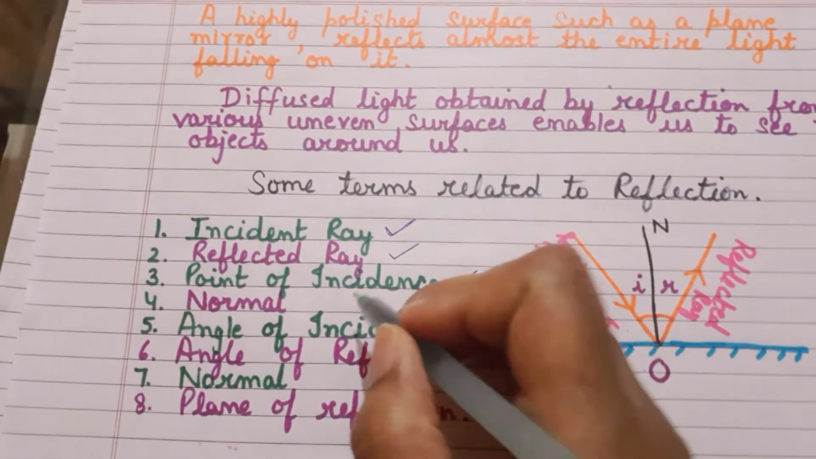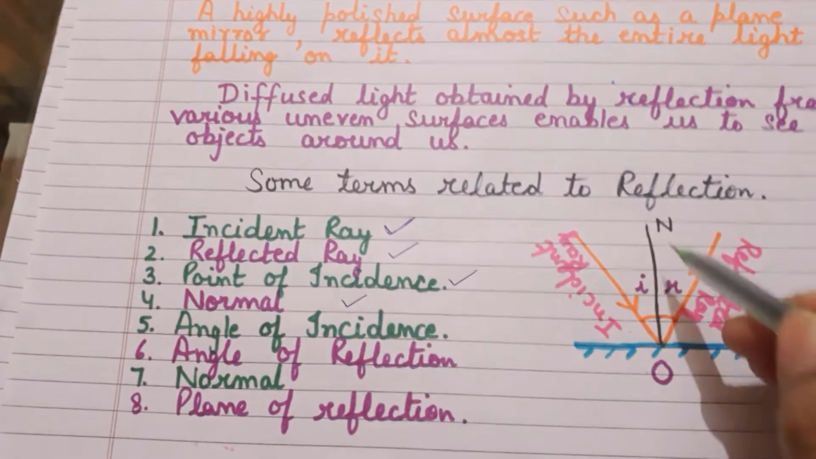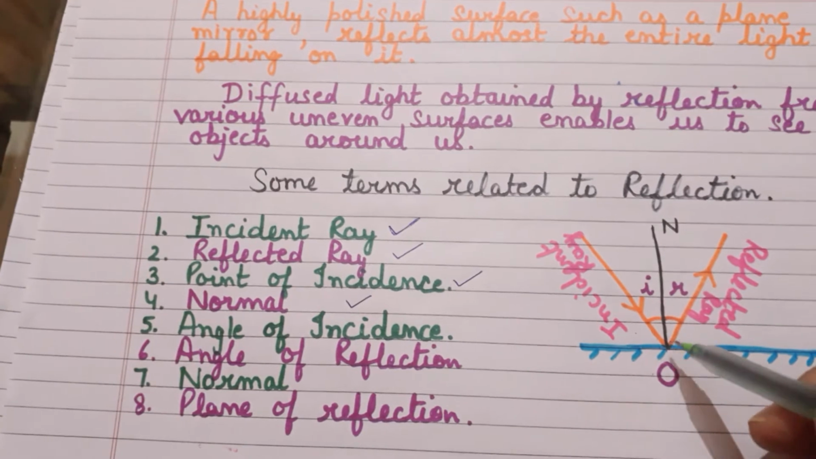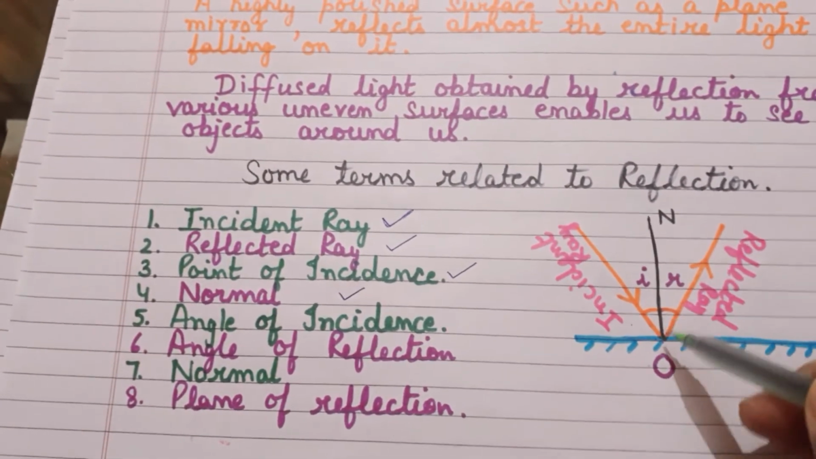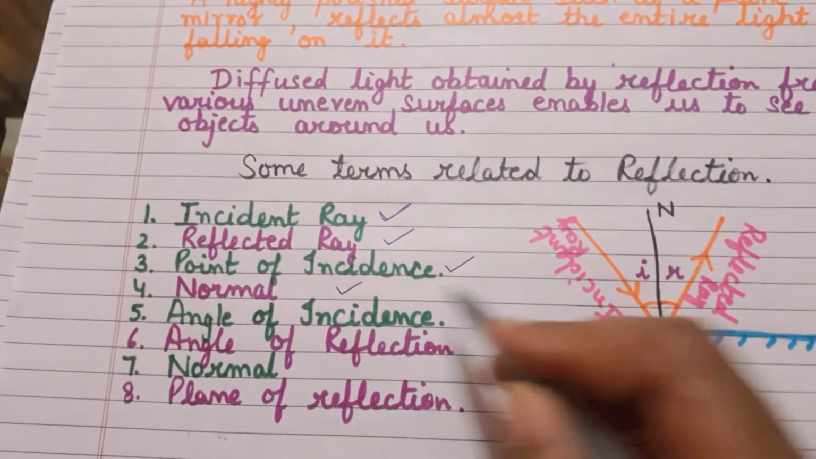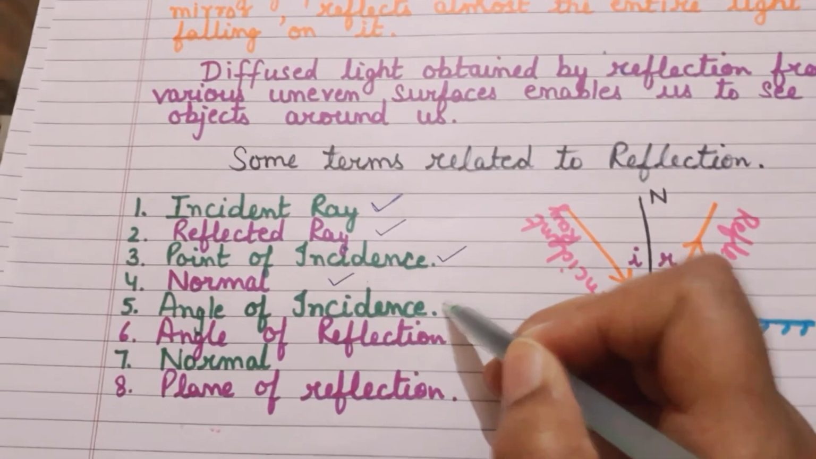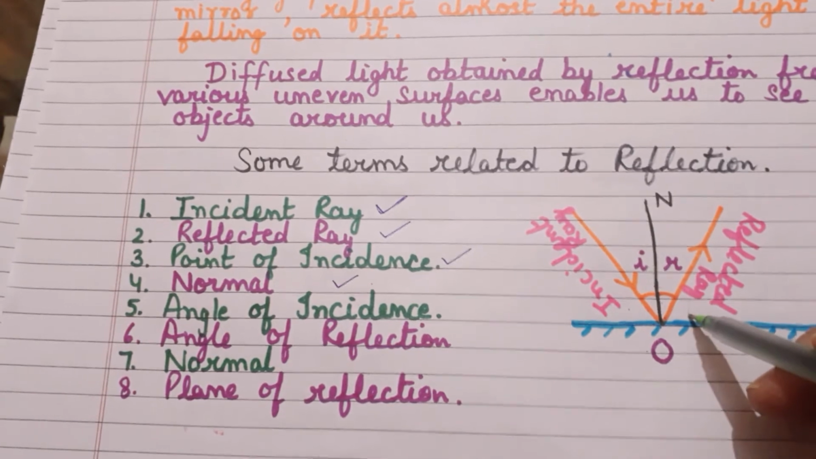Okay. Then we go to the fourth one, normal. It is a perpendicular drawn at the point of incidence to the surface. A perpendicular drawn at the point of incidence to the surface is said to be normal. Now normal makes an angle of 90 degrees with the surface.